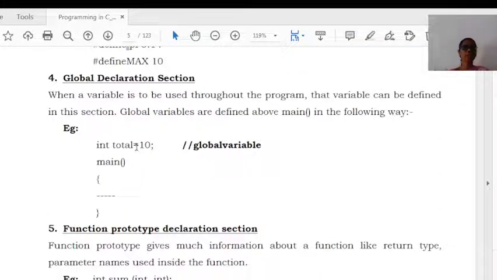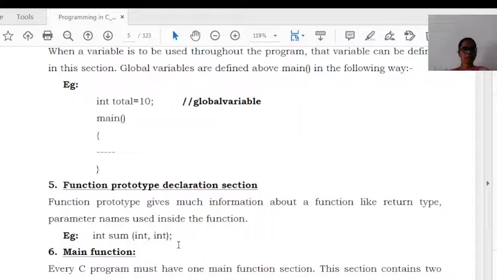This is called a global variable. The next one is the function prototype declaration section. Whatever functions we are declaring or using inside a program can be declared here, below the global section.